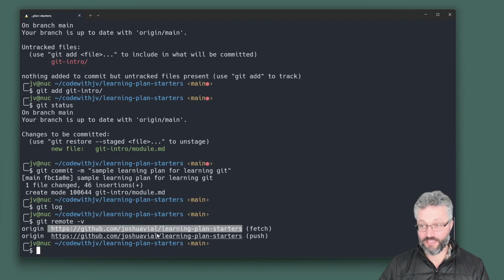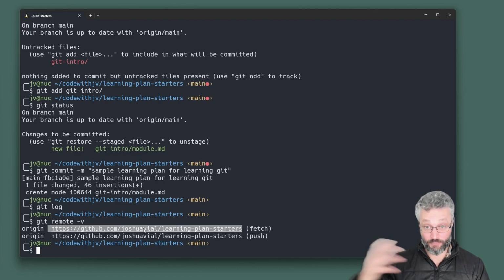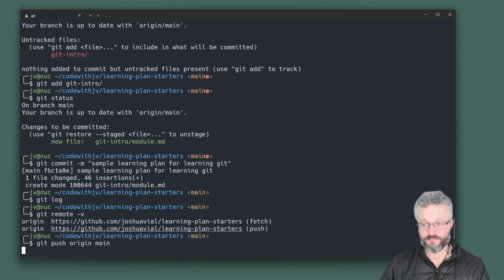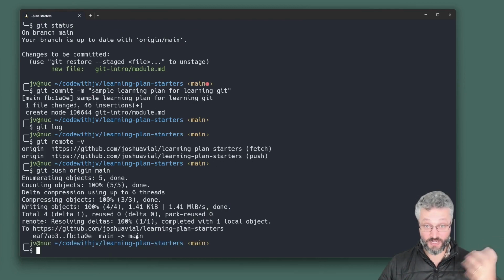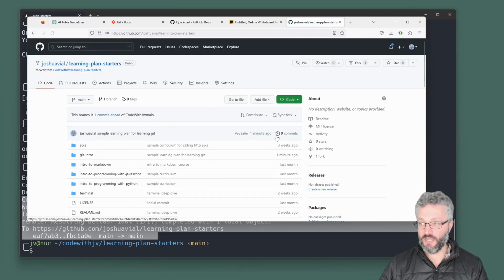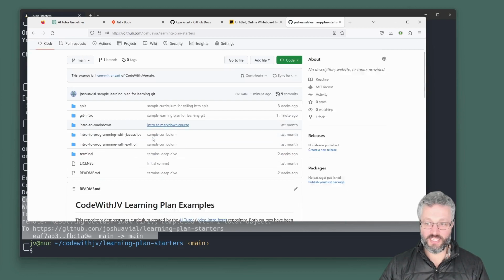This origin here, this is where when you do a git pull, you copy the code down from origin, or a git push, you send it up to origin. It is the way that you can push and pull code to remote hosts. So if I go git push origin main, it's taking my changes, my diff, sending them to GitHub. Once you see things like this, it's saved it. Now if I refresh the page, hey, 9 commits. Last one was a minute ago. Here's my sample learning plan.